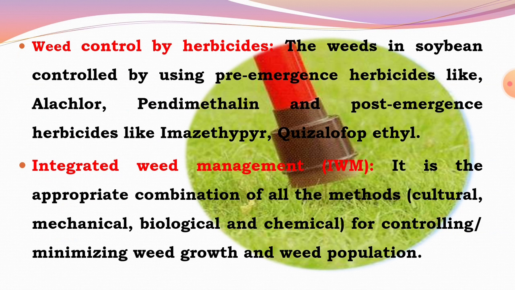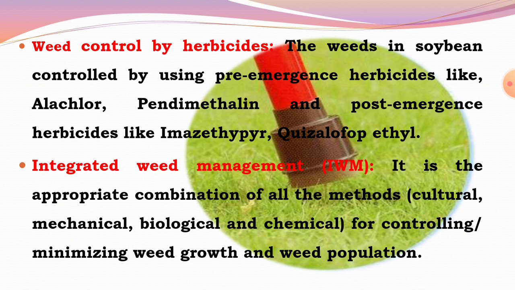These are pre-emergence herbicides, which are applied before the sowing or before the germination of seeds or crop, and then the post-emergence herbicides like imazethapyr and quizalofop. The application rate of imazethapyr is 0.10 kg active ingredient per hectare, and quizalofop is 0.04 to 0.05 kg active ingredient per hectare.